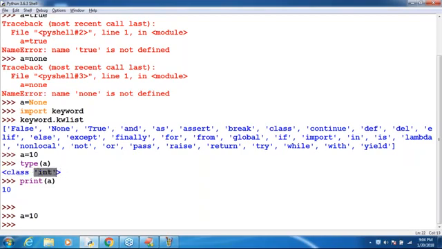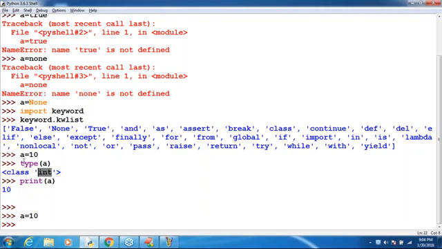Class int means this is an object of the class. What is the class name? int is the class name. Internally, the class is available, and for that int class, the object got created. Remember that. If you want to know the type, happily we can go for that.